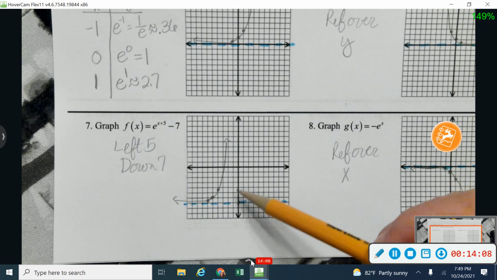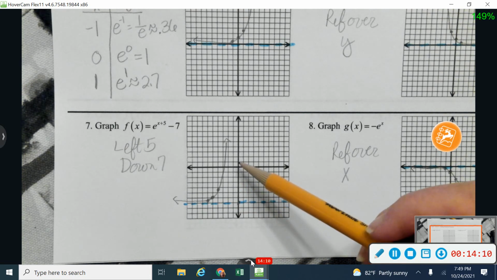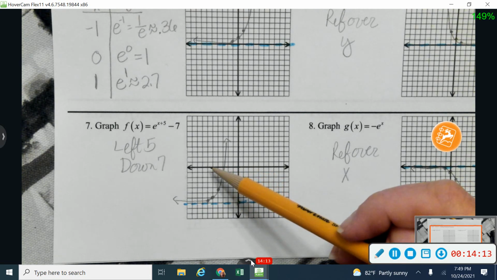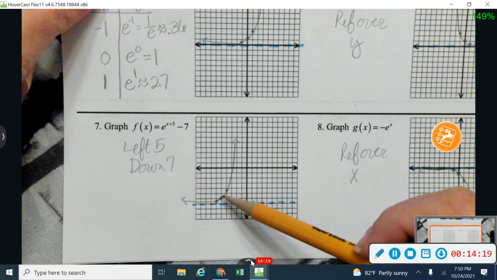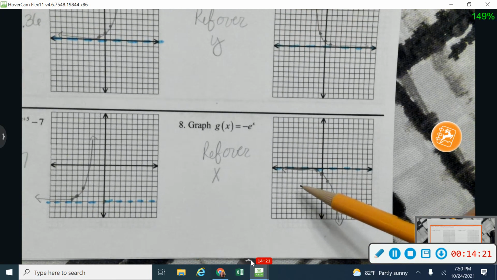All right, so then I took every point, so like I took 0, 1, and I moved it left 5 and down 7. And so there's my new 0, 1 point right there. And then finally, on number 8, I needed to reflect over the x-axis.